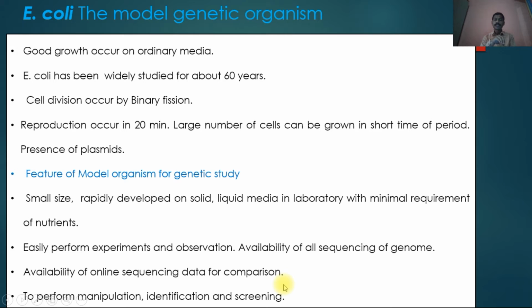E. coli shows this, and when we proceed for sequencing, whatever change in sequence occurs, it means that particular gene contains that sequence, and that particular gene codes for a specific protein. Again, the features of a model organism for genetic study are performing manipulation, identification and screening, meaning we can easily identify their characteristics and easily manipulate their genetic characteristics.